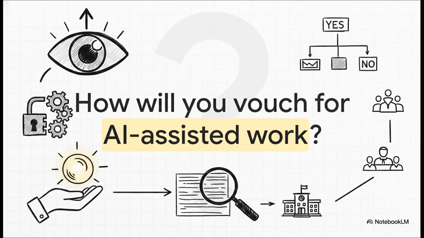Which brings us to a crucial question I want to leave you with today. How will you honestly vouch for the AI-assisted work you deploy? Because true AI fluency doesn't end with a clever prompt or a really great chain of thought process. It ends with accountability. You are the one deploying this work into your company, your classroom, or your community. These cheat codes give you the power to generate incredible things, but it's your diligence that ensures that power is used safely and responsibly. So as you start utilizing these frameworks to augment your own intelligence, I want you to ask yourself, how are you taking ownership of the final product?